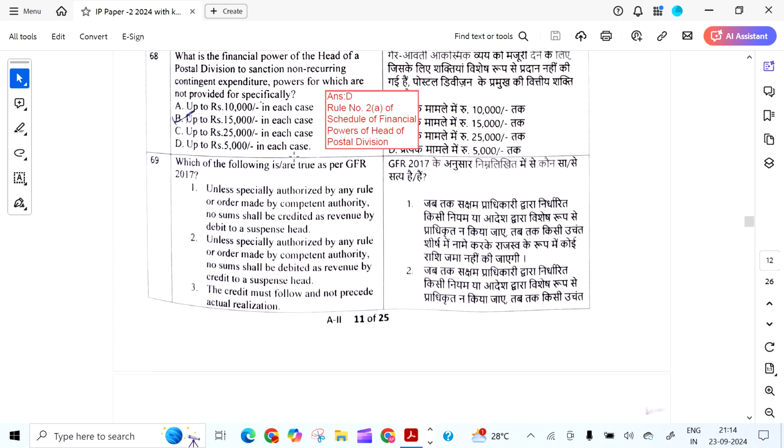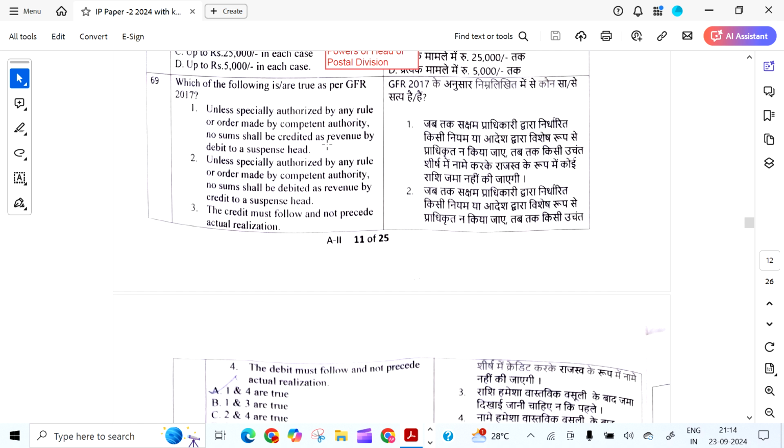What is the financial power of the head of the Postal Division to sanction non-recurring contingent expenditure, powers for which are not provided for specifically? It is up to 5,000 in each case. Rule 2A of Schedule of Financial Powers of Divisional Head.